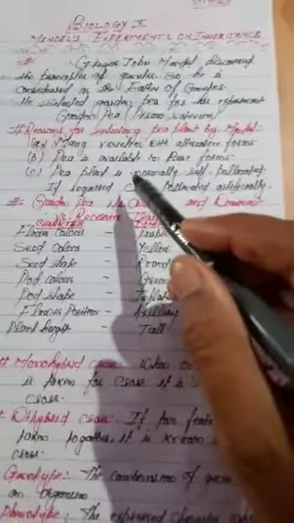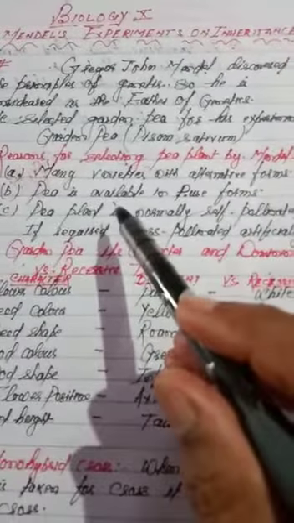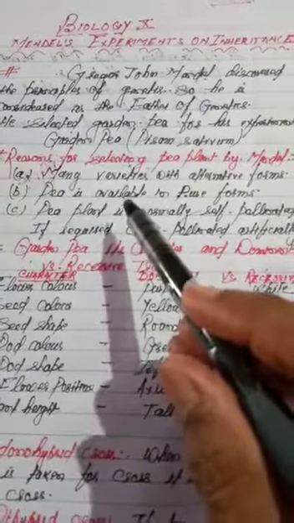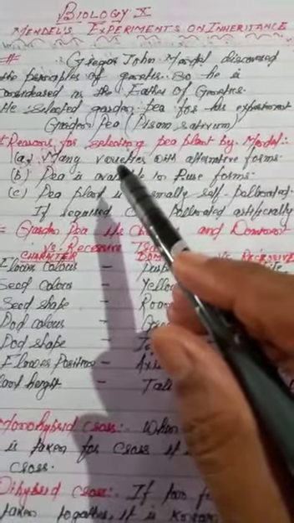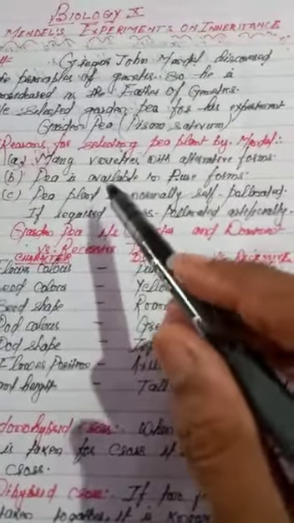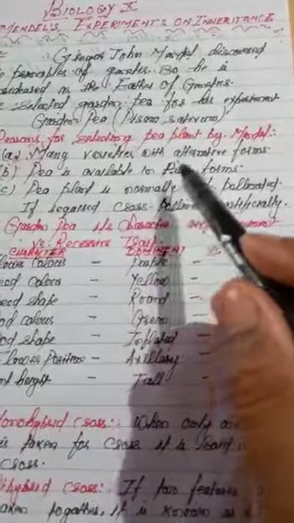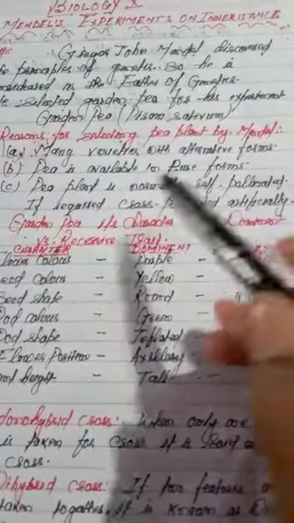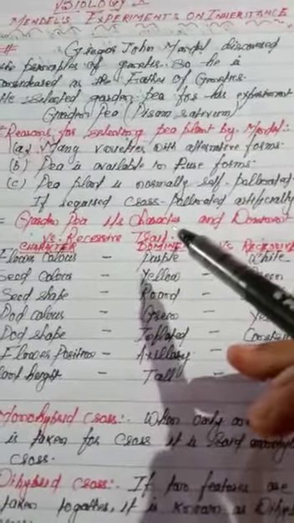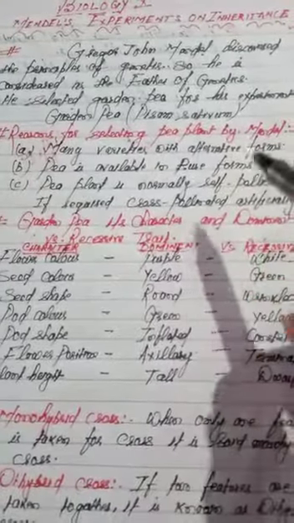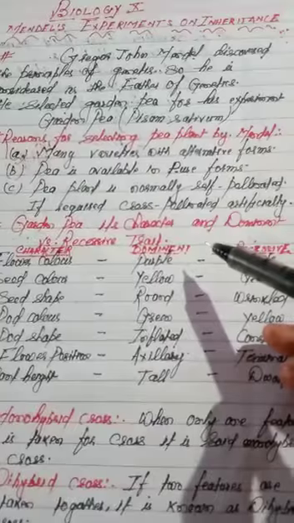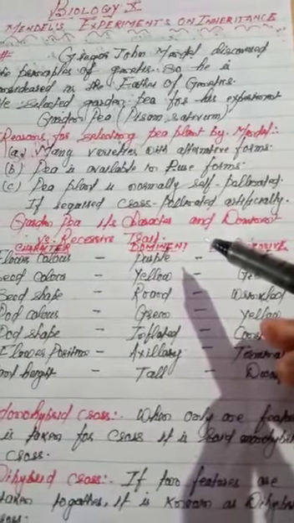He selected the pea plant. There are many reasons for selecting the pea plant. Many varieties with alternate forms are available in the pea plant. Secondly, pea is available in pure forms, and thirdly, the pea plant is normally self-pollinated.